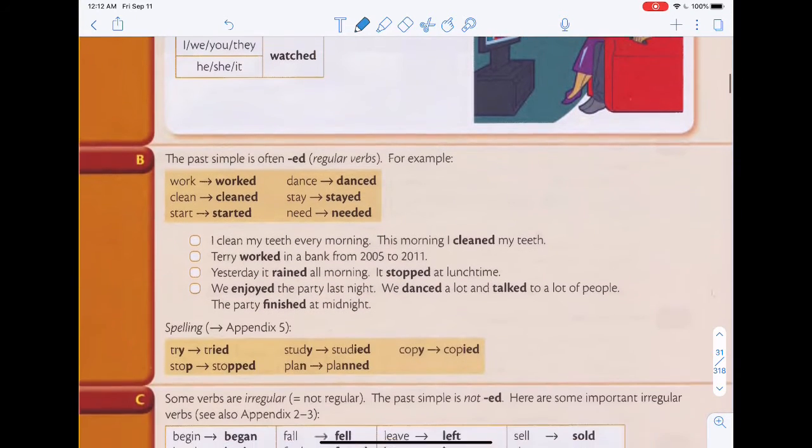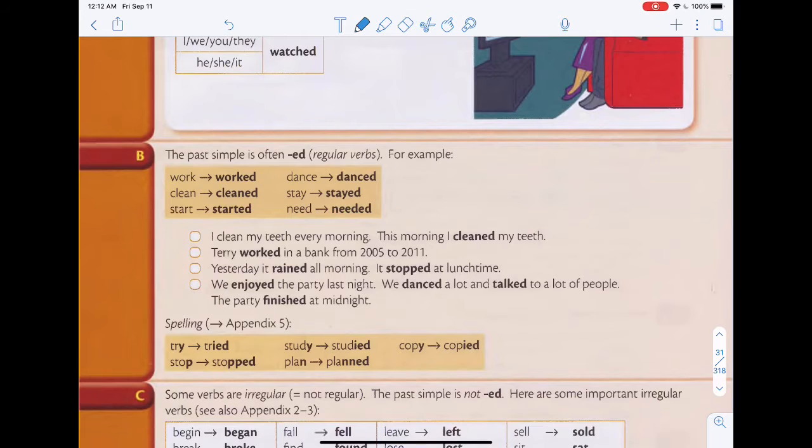Now let's look at B. Past simple often ends with ed. This is what you call regular verbs. So what are verbs again? Verbs are action words. Most of the time, if you're using regular verbs, you just add an ed to the end of the verb. Let's take a look at these examples.